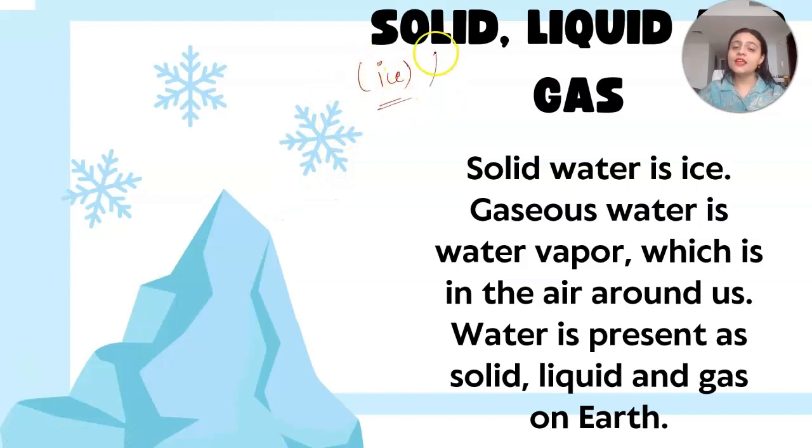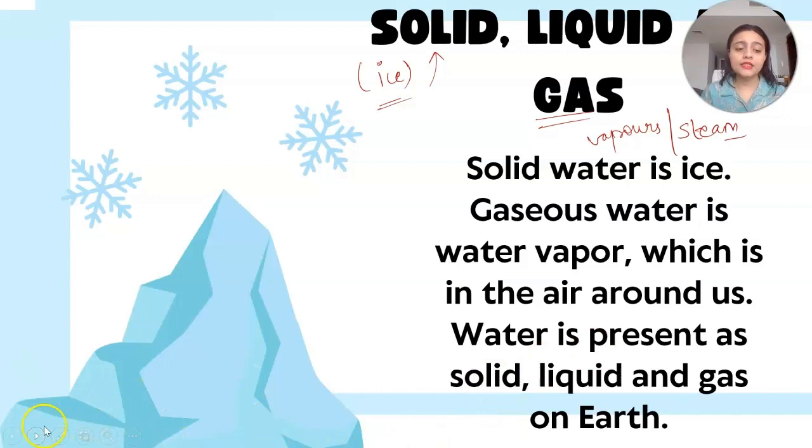So ice is the solid form of water. Gas. Have you seen water in the form of gas? You might have seen it in the form of vapors or steam. So solid water is ice, gaseous water is water vapor, which is in the air around us. Water is present as solid, liquid and gas on the earth. Alright, this is the first physical property of water.